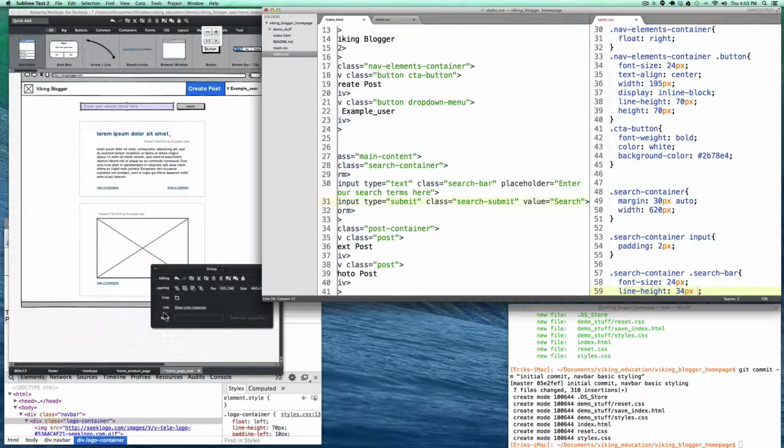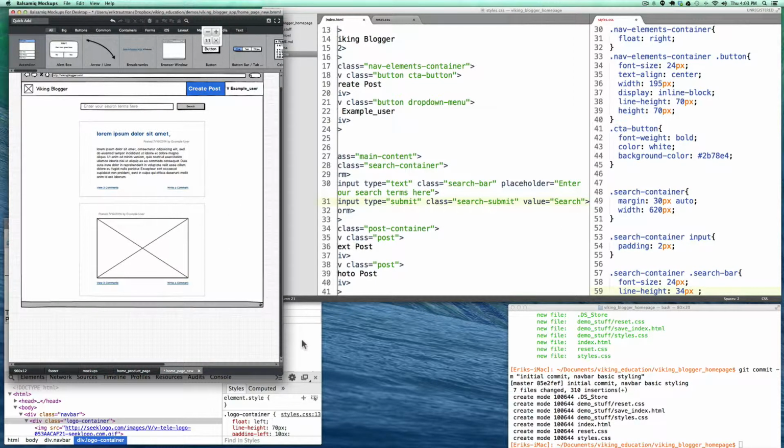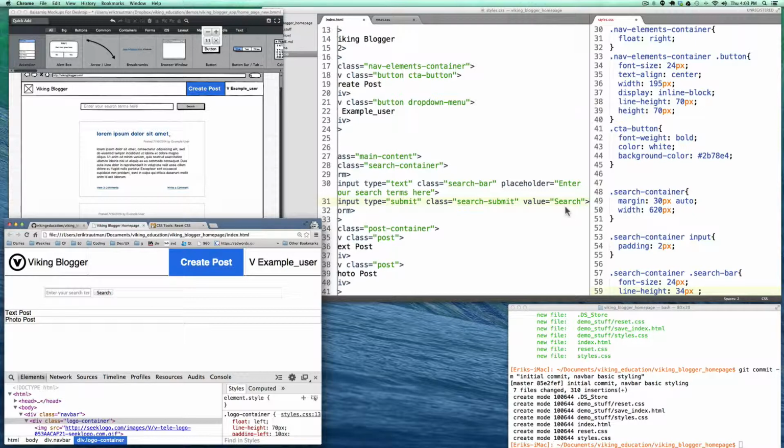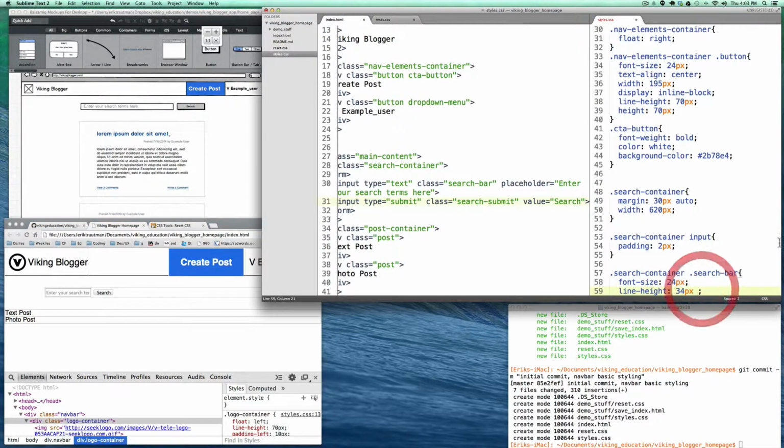Again, this first pass, it doesn't need to be pixel perfect in terms of looking beautiful in a browser. It just needs to kind of get everything in about the right place, and we can always go back later and start pushing pixels around.